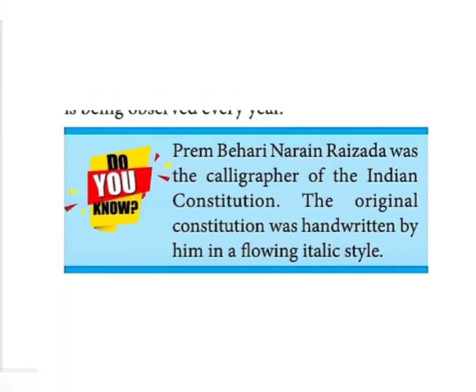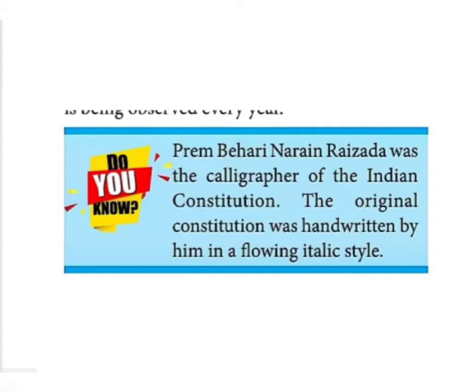The next one is Prem Bihari Narain Raizada. This person was the calligrapher of the Indian Constitution. They did not print anything, and they did not take any Xerox copy. This person was responsible, so he made the Constitution beautiful, because the original Constitution was handwritten by him in a flowing italic style.